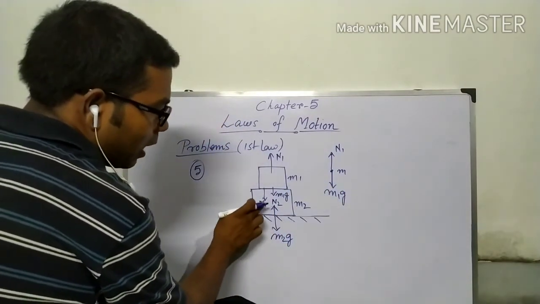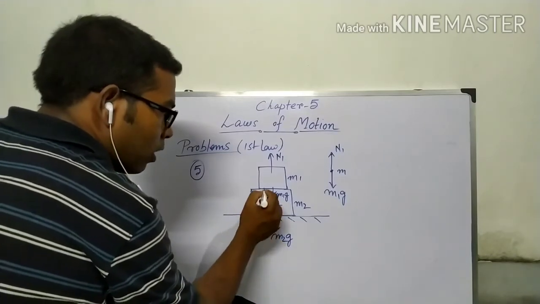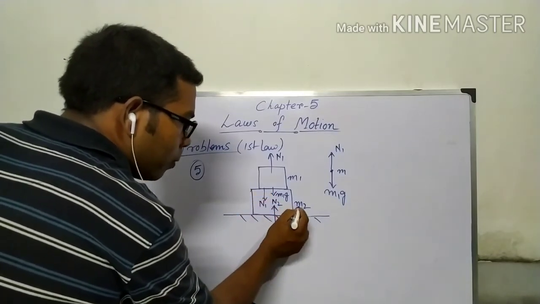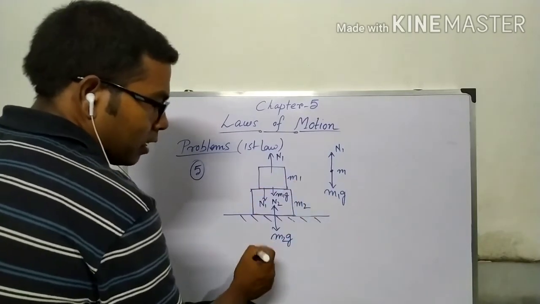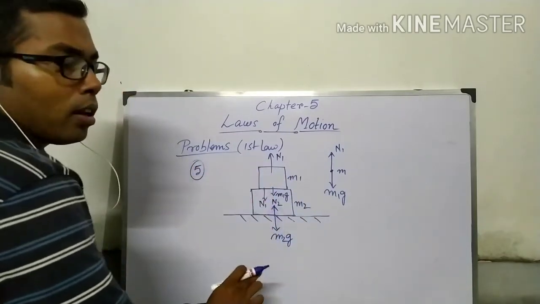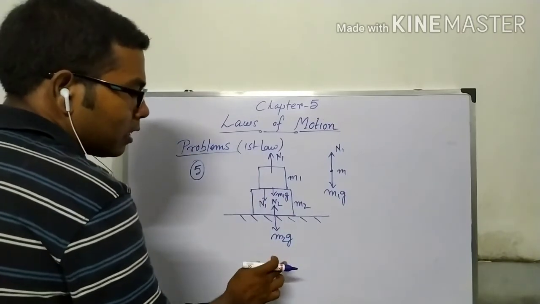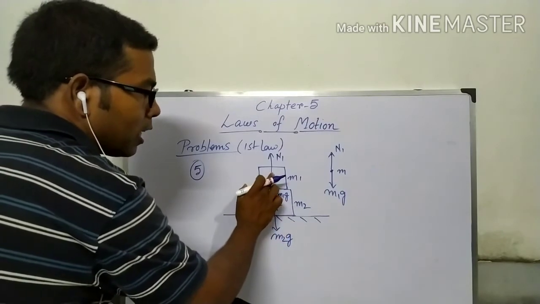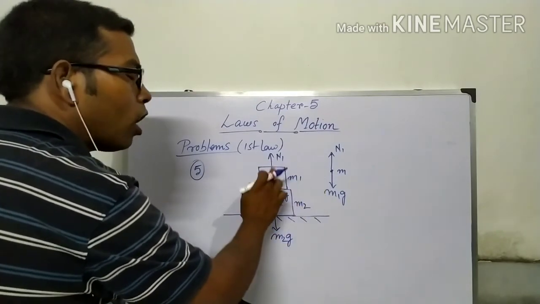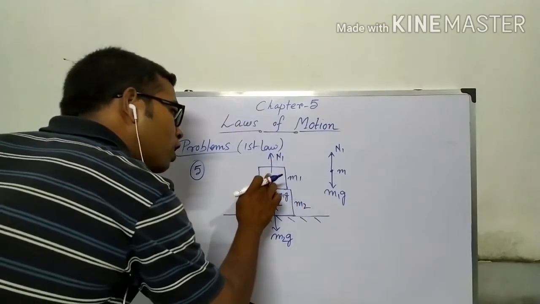As this N1 is the force acting on this block of M2 by M1, we are not taking it here, because at first I told you that to take a free body diagram, we have to consider the object as a point object and only the forces acting on it.